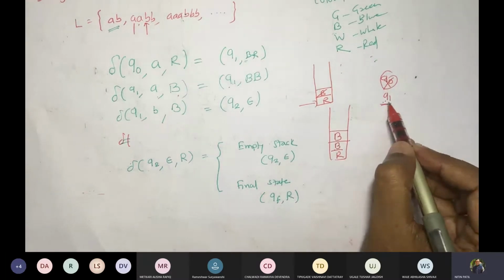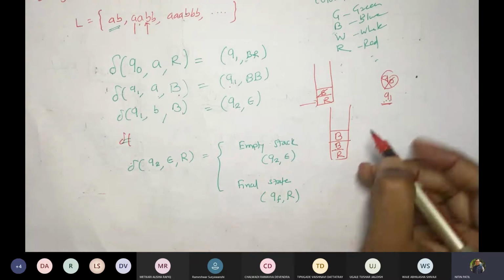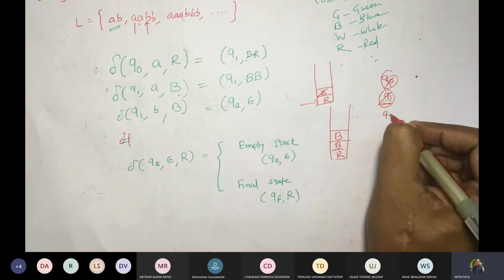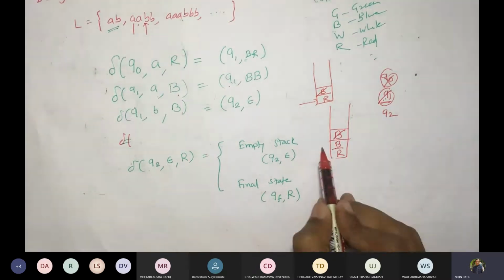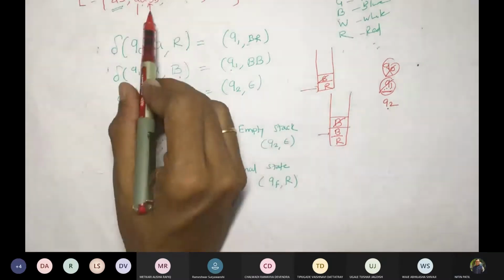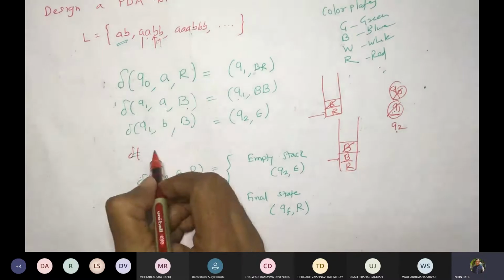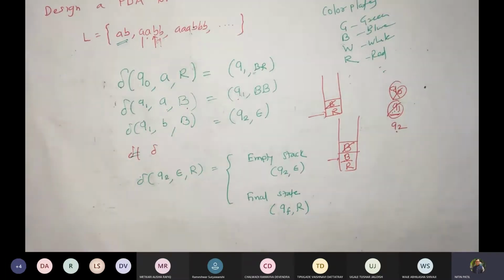Now we are in Q1. Q1 B B. We said Q1 B B goes to Q2 epsilon. So this would be replaced by Q2 and this would be removed. Now your pointer would be here. Q2, next B and this B. Q2 BB. So we have written this. So let us write it. I will add it here.